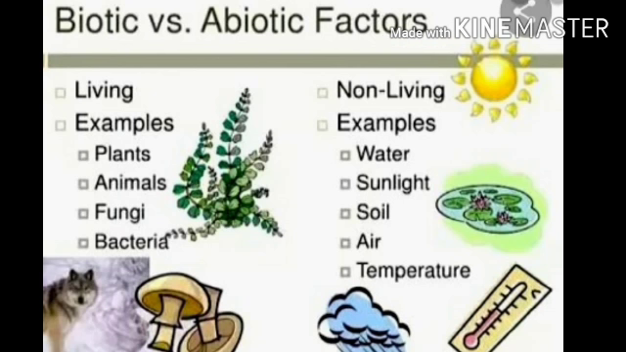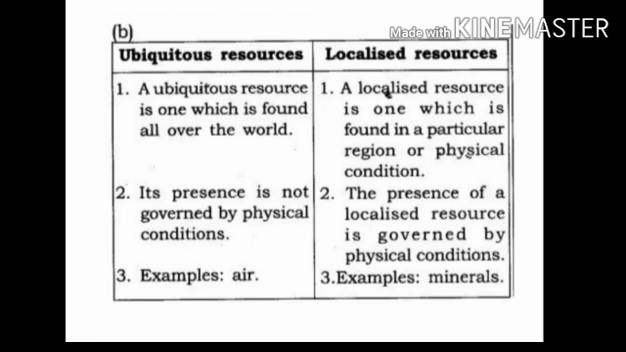Now, classification of natural resources on the basis of distribution. There are two types: ubiquitous and localized. Ubiquitous resources are available everywhere on earth, for example, air and water. Secondly, localized resources are available at selected locations on earth, for example, coal, minerals, topography and climate.